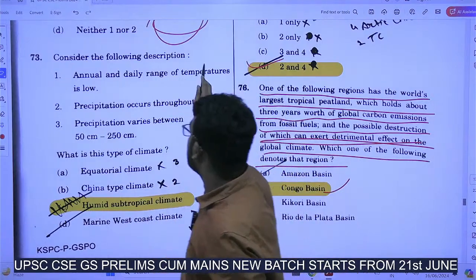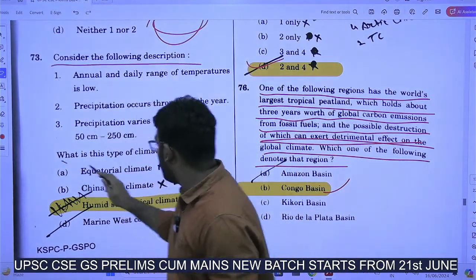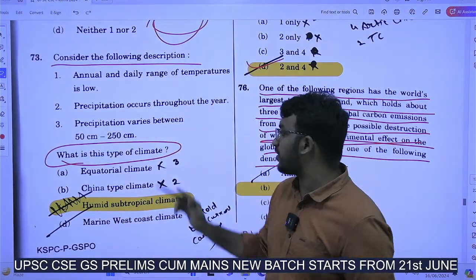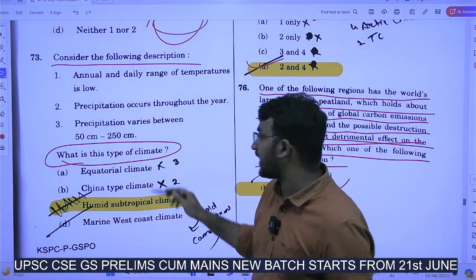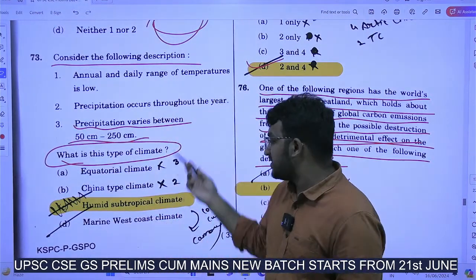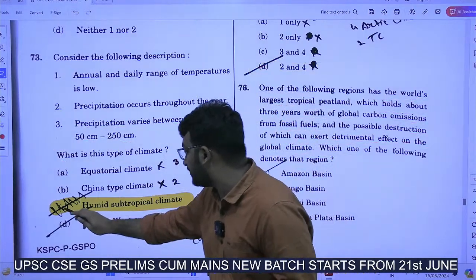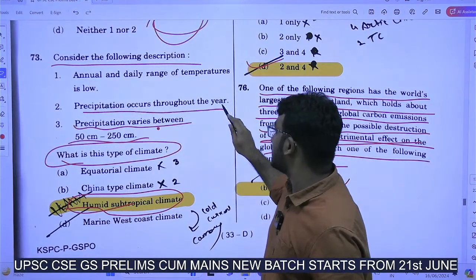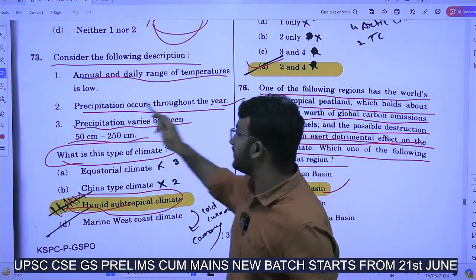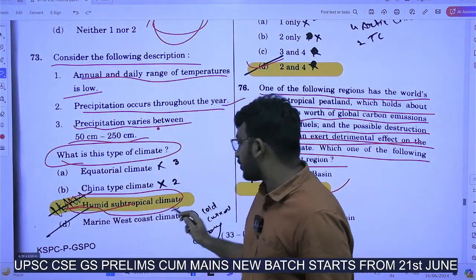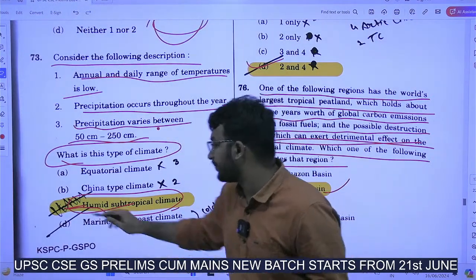Next, consider the following description. What is this type of climate? This question is also difficult because here the numbers are not accurate. Precipitation varies between 50 centimeters and 250 centimeters. Generally, this is true with respect to humid subtropical climate. Precipitation occurs throughout the year. Annual and daily range of temperature is low. So most probably the answer could be humid subtropical climate. Okay.